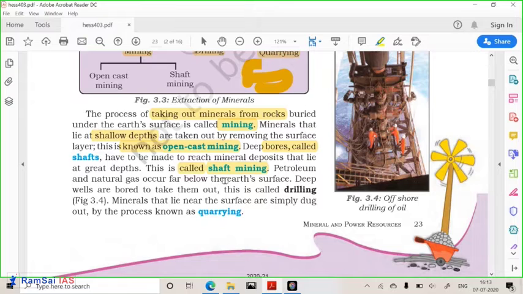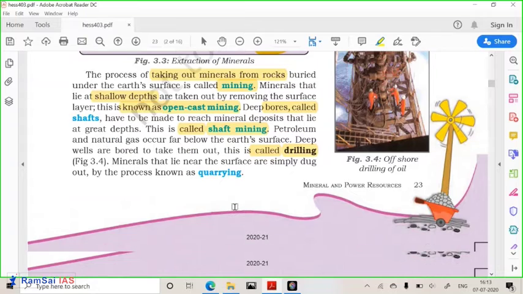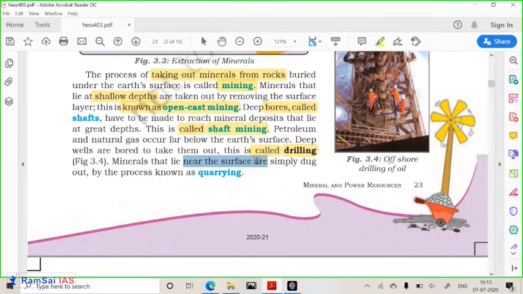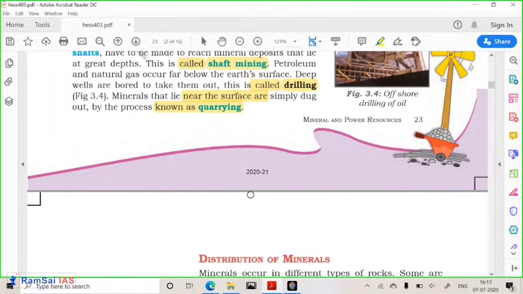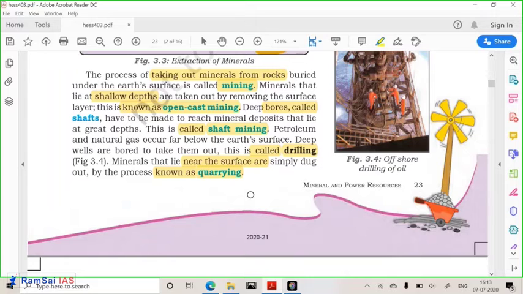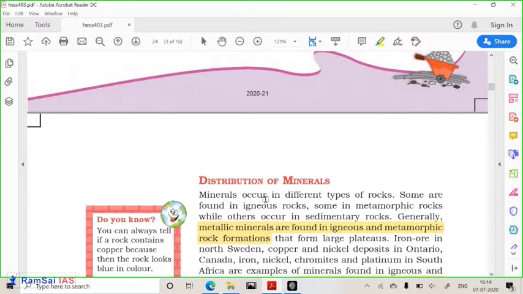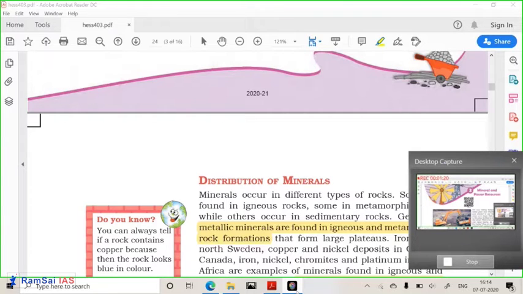So shaft mining and open cast mining, these are the two types of mining to remove the solid type of minerals. But if you have liquid type of minerals, then it should be taken out through the process of drilling, like petroleum. And minerals which lie near the surface are dug simply by quarrying. So limestone quarrying is one of the famous quarrying that we know. Now friends, these are the different ways we are digging the minerals. Getting it? Now, after understanding how these minerals are dug and how this overall mining is done,